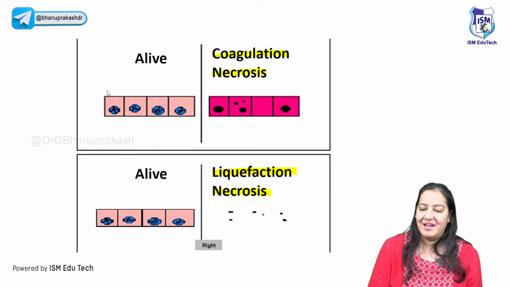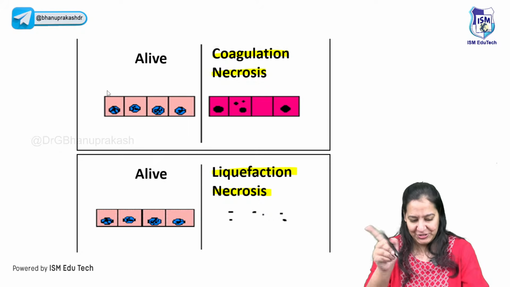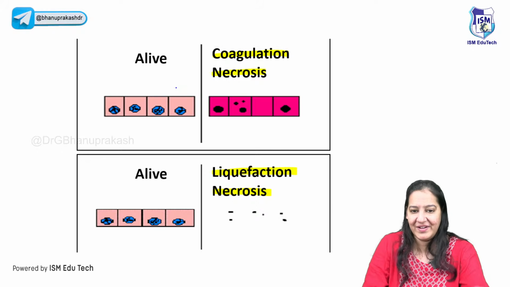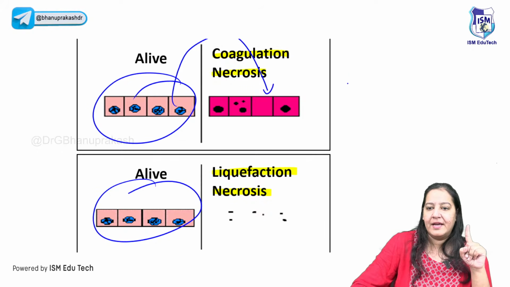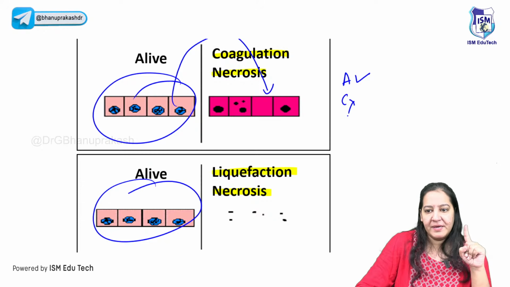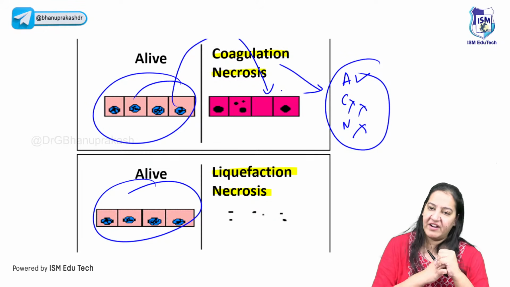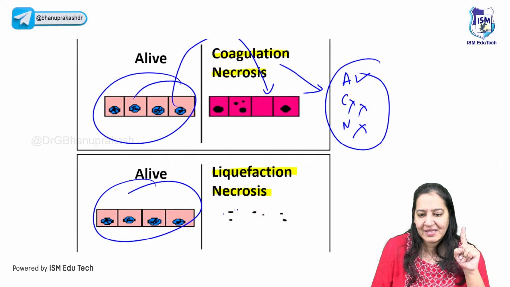So what is the definition? Here all three details are lost. Compare the two. Come on, everyone. See a group of live cells. Here, you can see the architectural detail persists, but cytoplasmic and nuclear details are lost. So of course, it's coagulative necrosis. We have understood that. But here, I cannot see either outline.